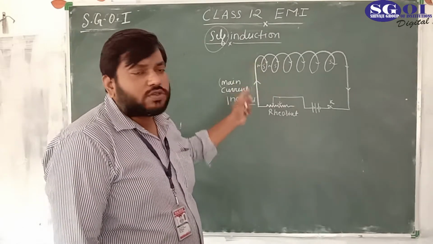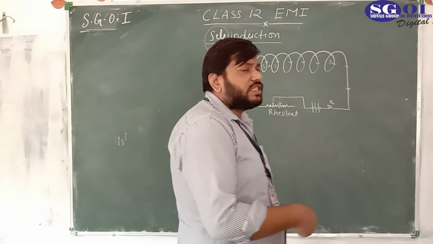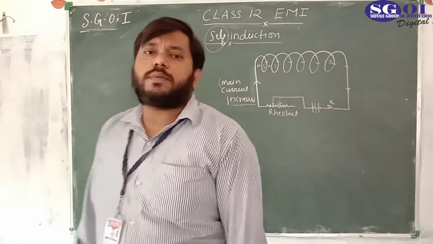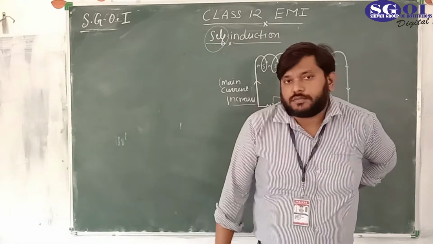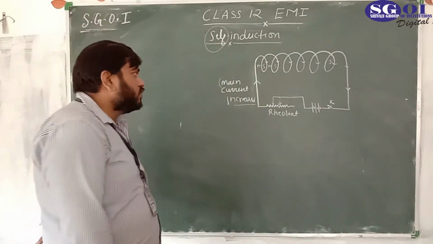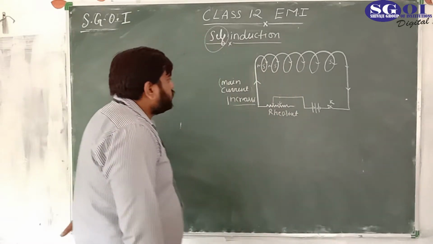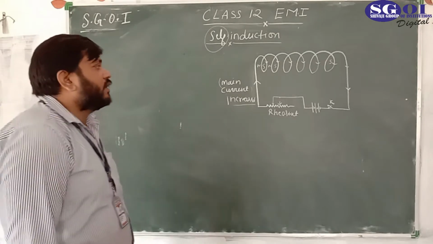If the circuit is closed, there would be an induced current, and the direction of the induced current is such that it opposes its own cause of production. I think you got what self-induction is.